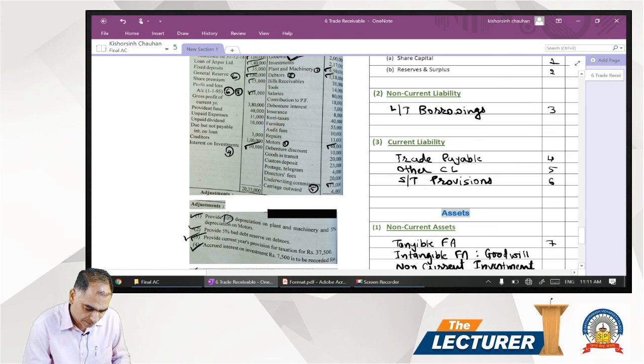After this, P&L taken care. Gross profit of the current year 3,80,000. It's a part of the revenue from operations. 3,80,000 P&L account.